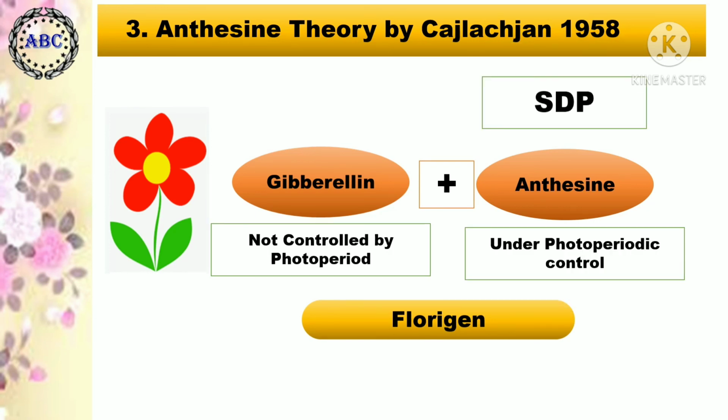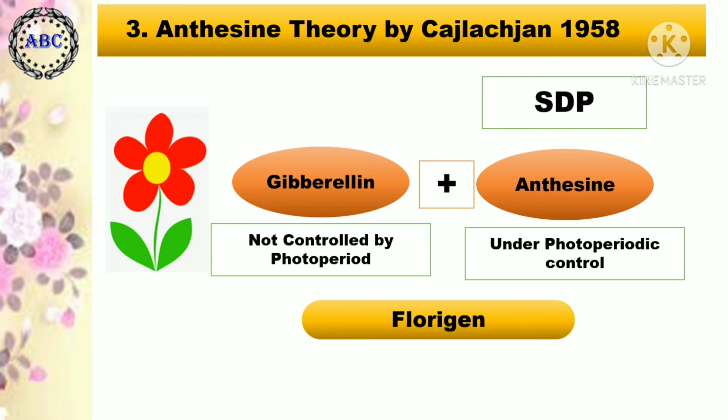But in the case of short day plants, the synthesis of anthocene is under photoperiodic control, while gibberellin is not controlled by photoperiod. Therefore, in short day plants exposed to non-inductive cycles, there is a sufficient amount of gibberellin, but there is no synthesis of anthocene.